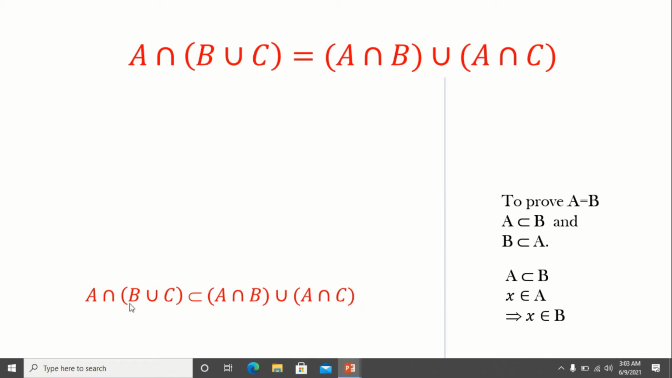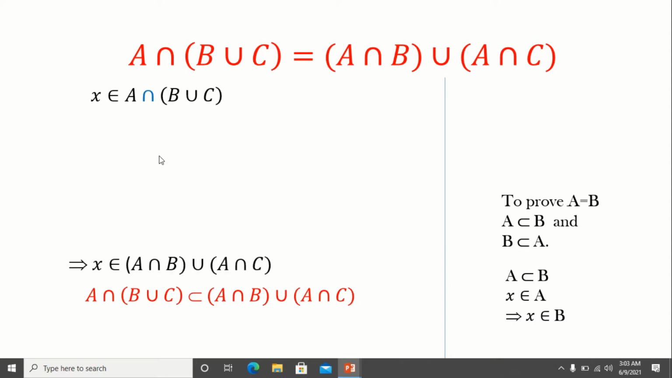To prove this, first we consider X to be an element of A intersection (B union C), and then we have to prove X is also an element of (A intersection B) union (A intersection C). Now let's see the proof of this.